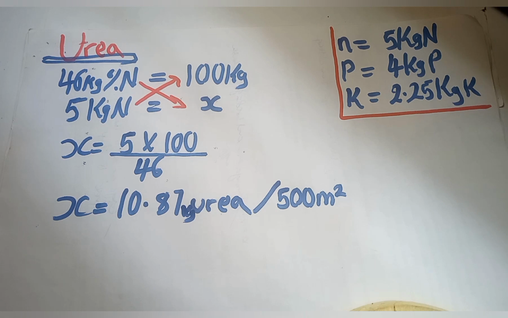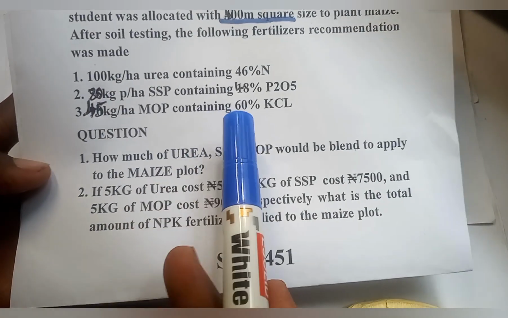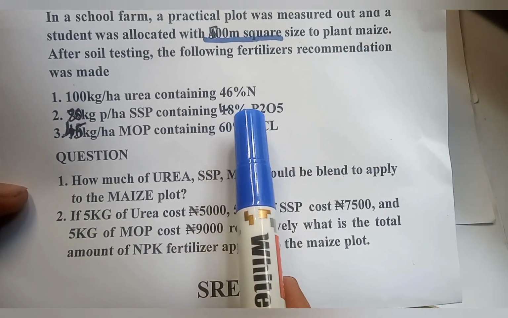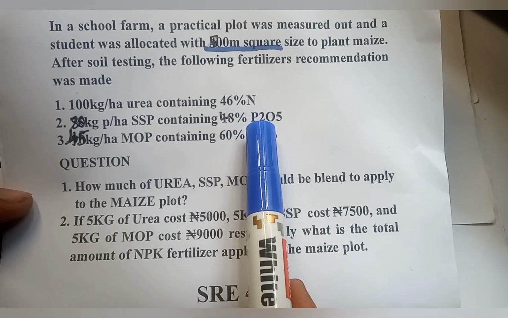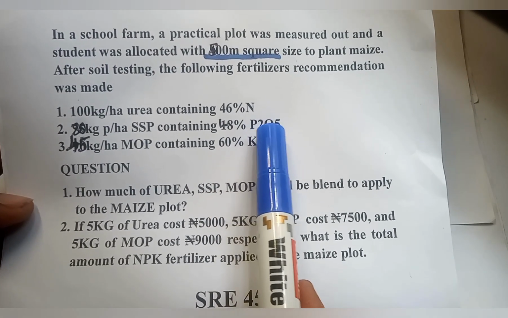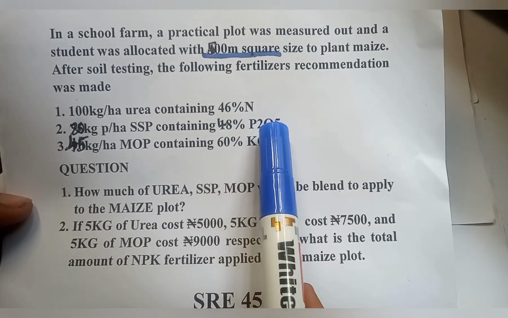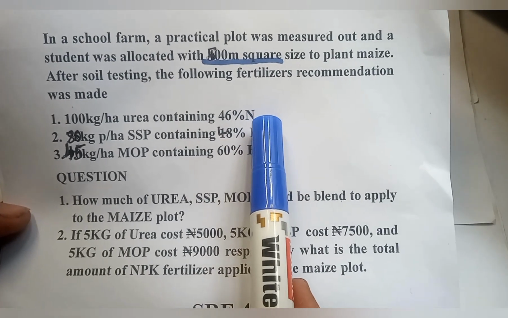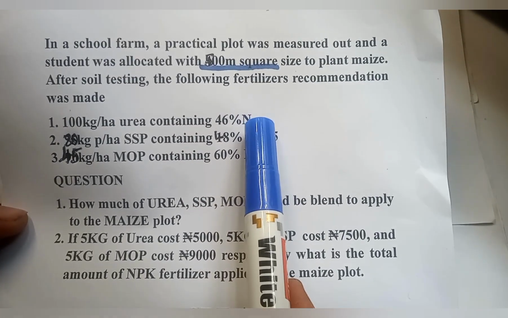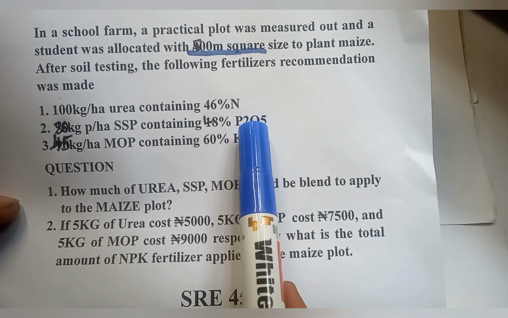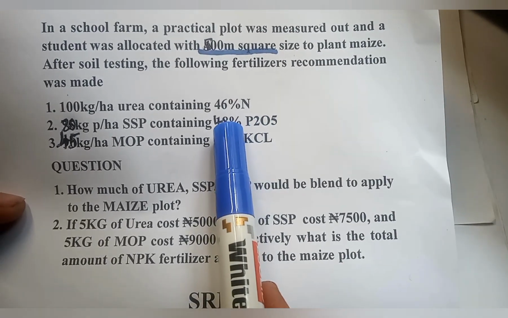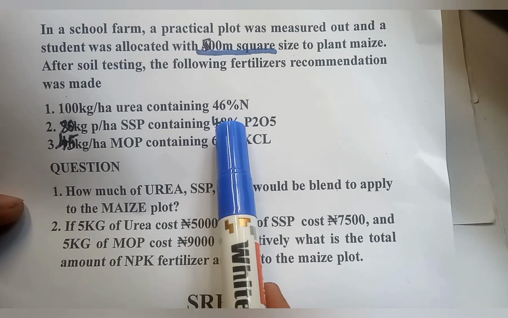Now I want to calculate for another one, which is SSP. If you want to calculate for SSP, don't forget that the compound they give us is P2O5, 48% P2O5. In the previous case, they gave us 46% nitrogen, which is just an element, but this is a compound. I won't be using this percent. The reason is that I'm not looking for P2O5.